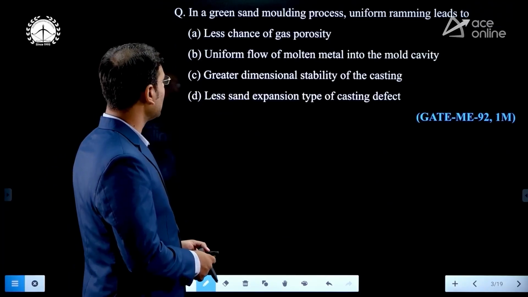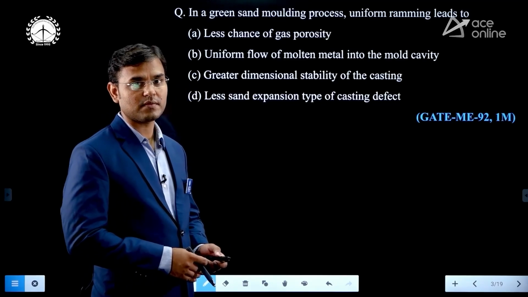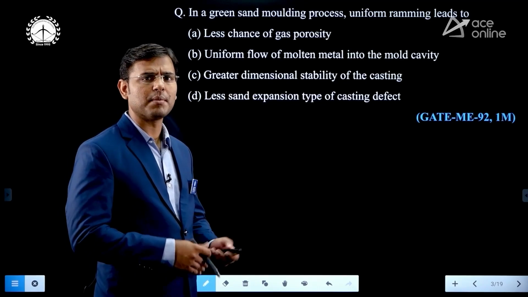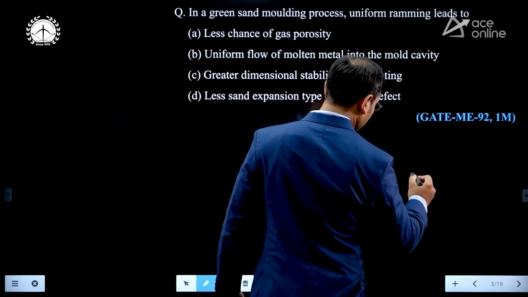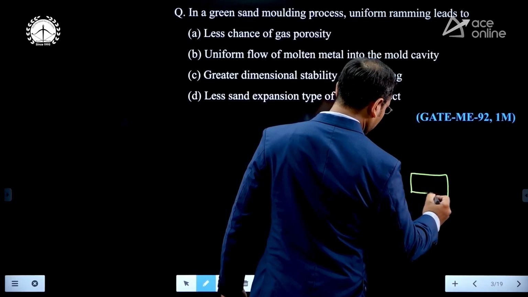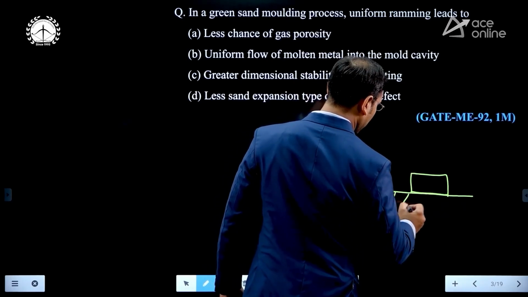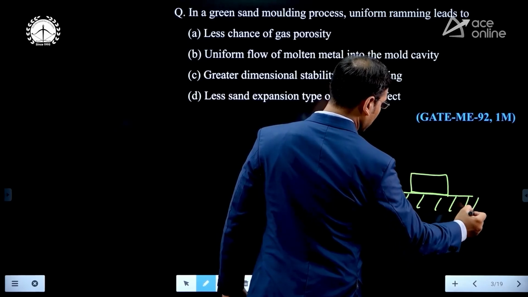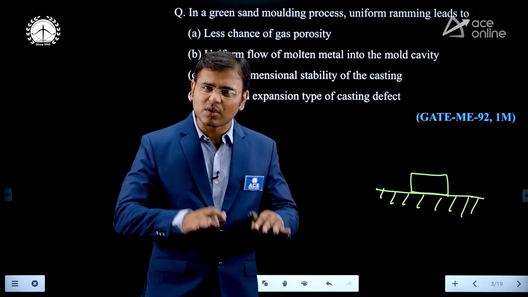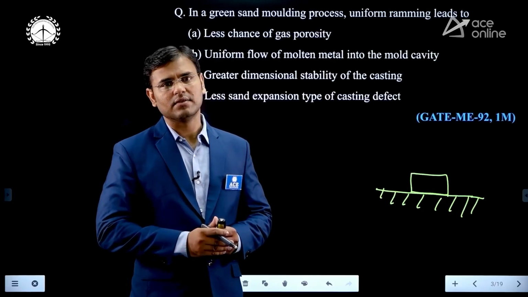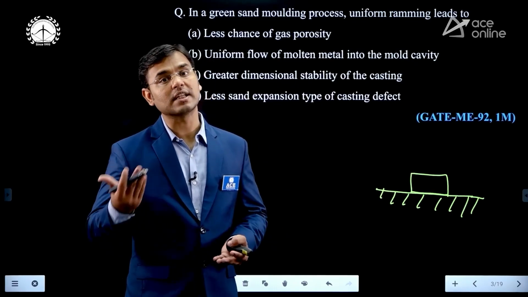In a green sand molding process, uniform ramming leads to what? Just see, uniform ramming means here is one pattern. In green sand molding, this is one of the patterns, and on the pattern we are giving the sand everywhere. After giving sand, we are compressing that sand. There are two methods to compress that: one is by human hand or by machine.